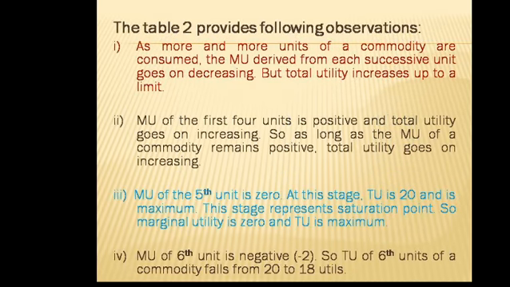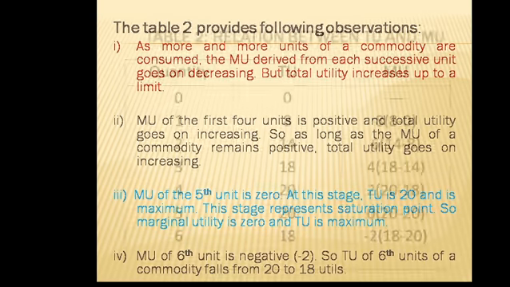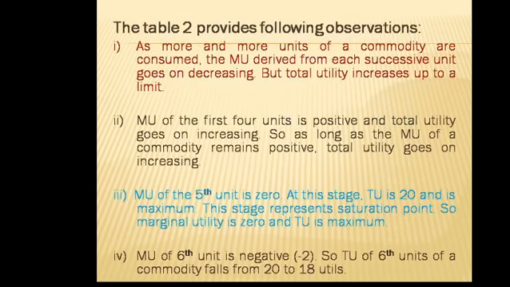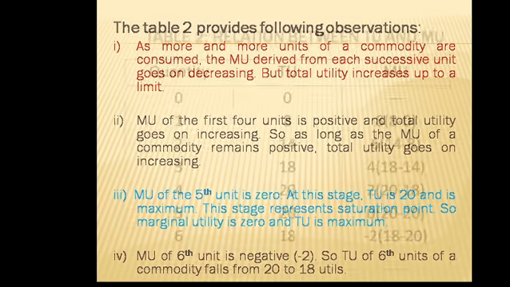Table 2 provides the following observations. As more and more units of a commodity are consumed, from 0 to 6, the marginal utility derived from each successive unit goes on decreasing.